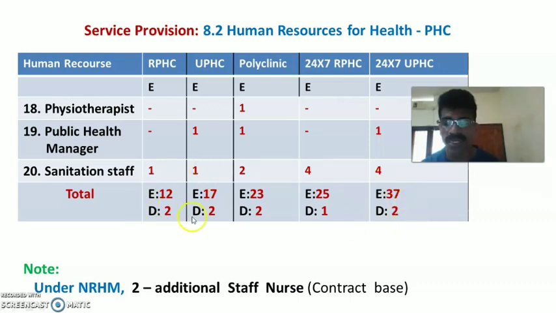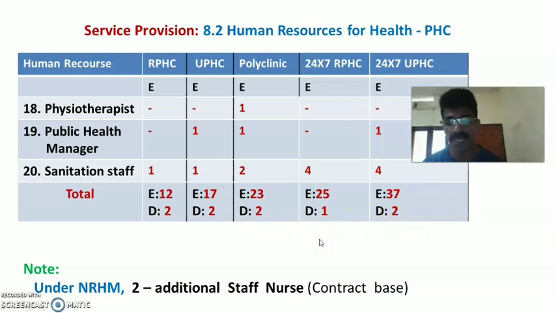So these are the total staff required in the different categories of PHC according to IPHS 2022, that is rural PHC 12 essential, urban PHC 17 essential, polyclinic 23 staff essential, 24/7 hours functioning rural PHC 25 staff essential, and 24/7 hours functioning urban PHC 37 staff essential. Then desirable staff are 2 in rural PHC, urban PHC, polyclinic and 24/7 hour urban PHC, and 1 in 24/7 hour rural PHC.